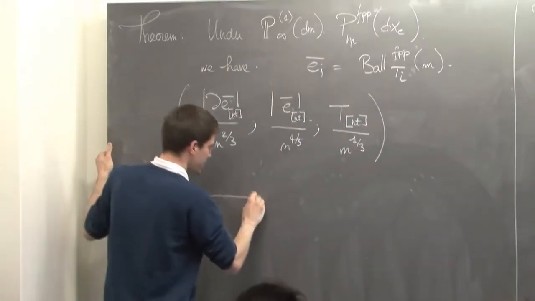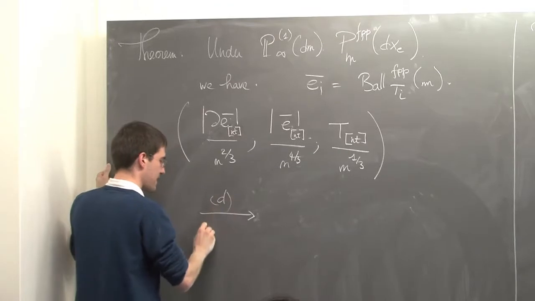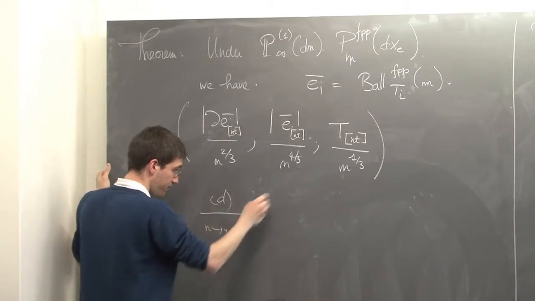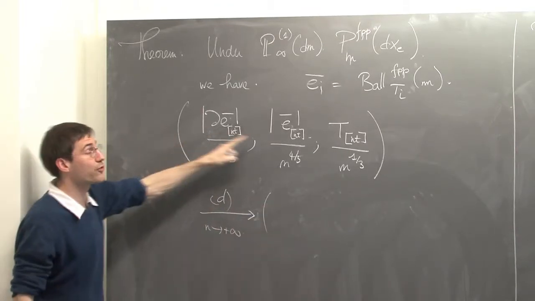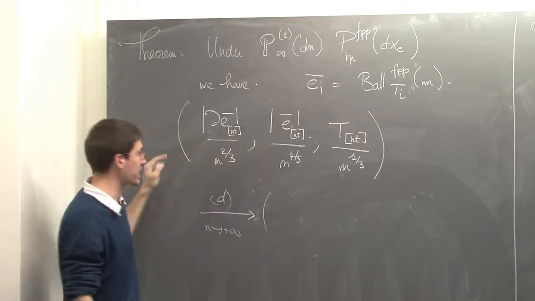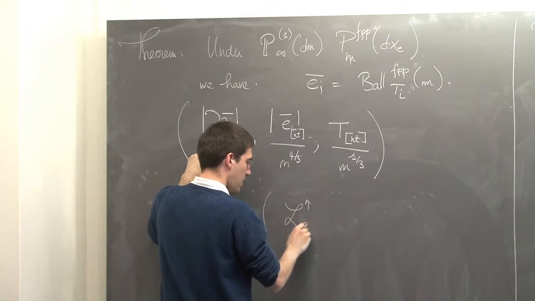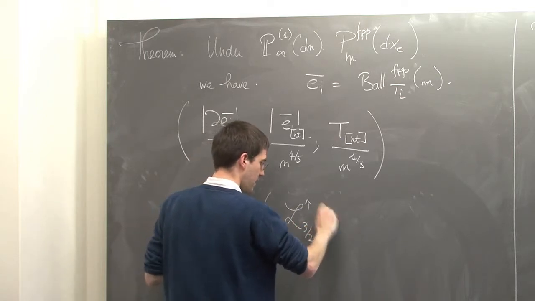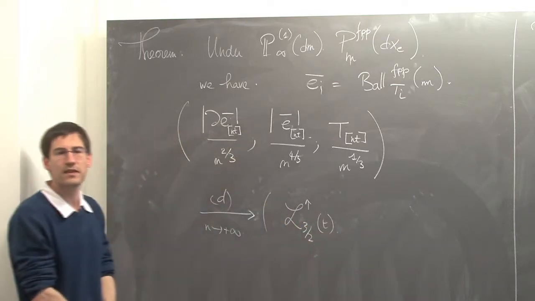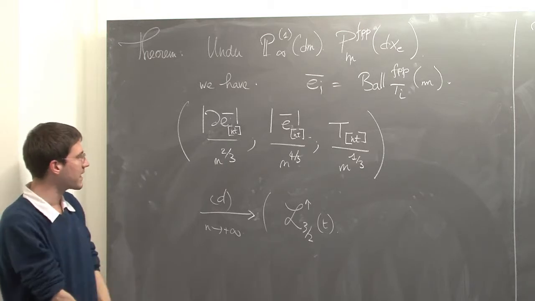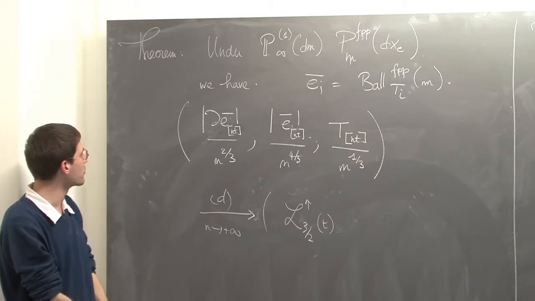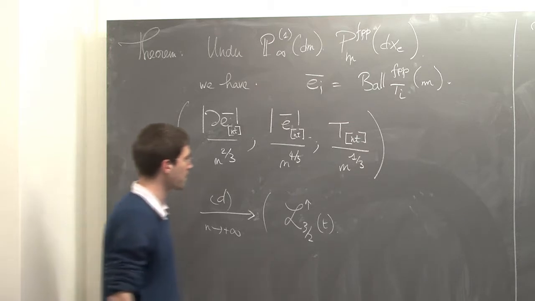Then this converges in distribution as n goes to infinity. The first two variables we treated last week. This one converges towards what I denoted by L^{3/2}, the spectrally negative Lévy process conditioned to stay positive.